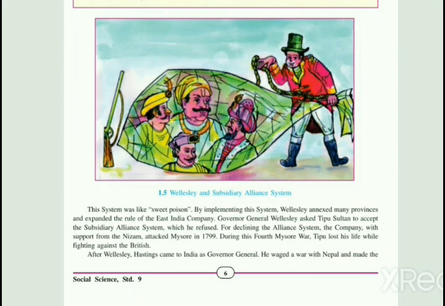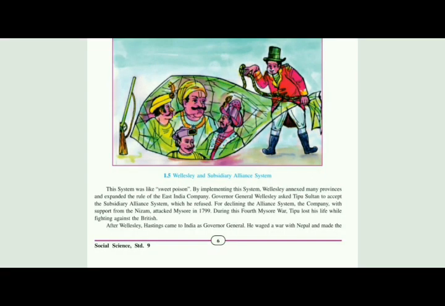So till now we have seen that there were Governor Generals like Warren Hastings, Cornwallis, Sir John Shore, and Wellesley, who made their own subsidiary alliance system. Now we will see the expansion of company rule. Many Governor Generals have been appointed, like Warren Hastings, Cornwallis, John Shore, Wellesley, and we have reached till Wellesley's subsidiary alliance system. So now after Wellesley we will move further.